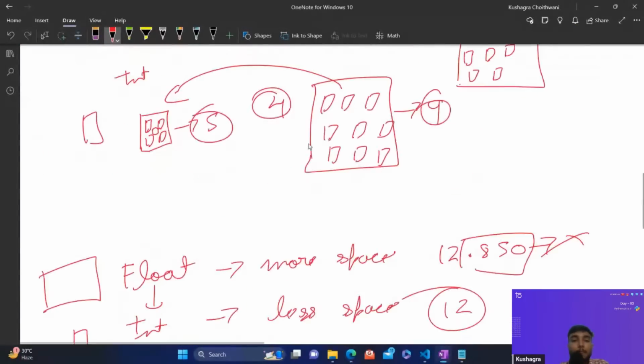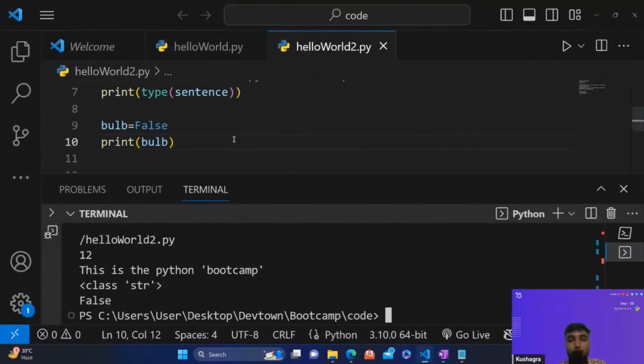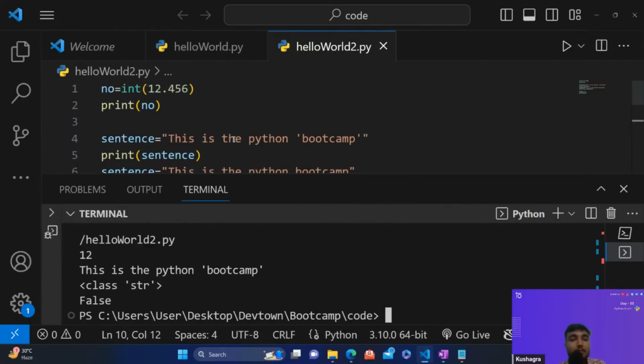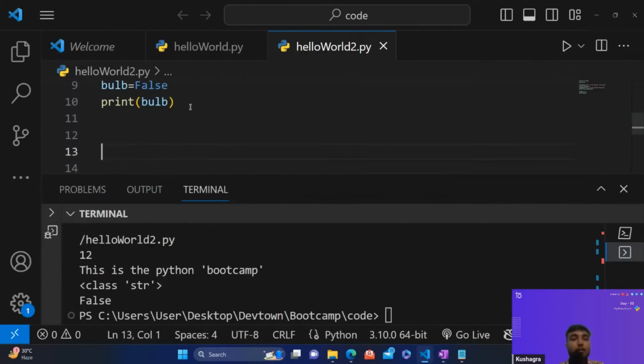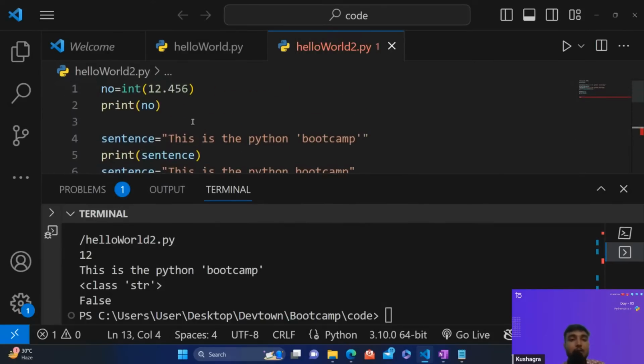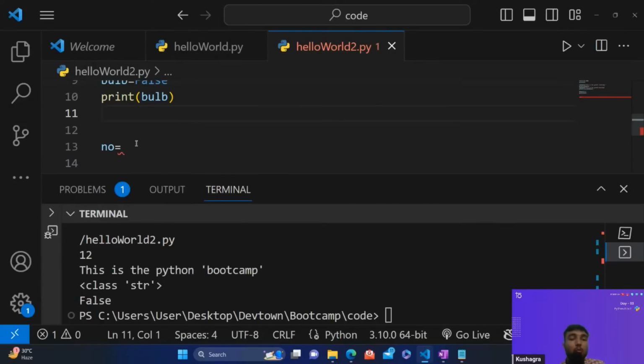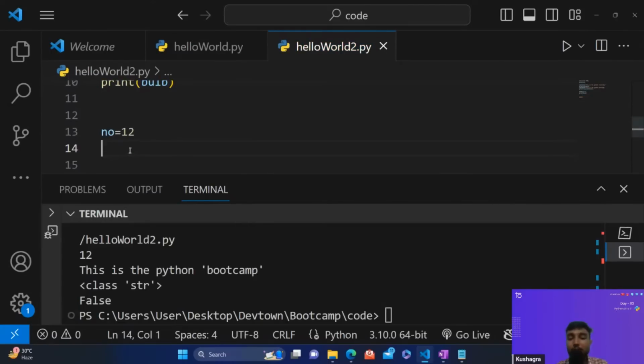Okay. So that's it about the data type, guys. Let's move on to one exercise that we are going to do today. There is one concept that I have to inform you about in Python. In certain languages, like for those coming from Java or C++, if you declare a variable with one data type, let's say I've added an integer value, that is 12.